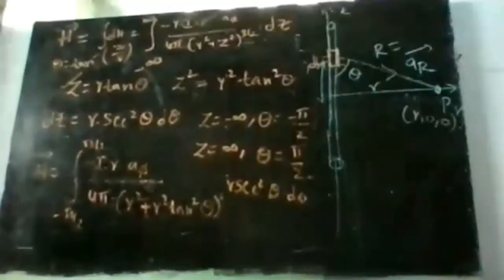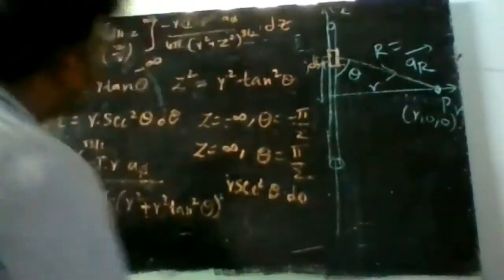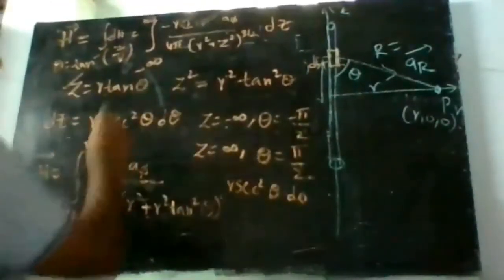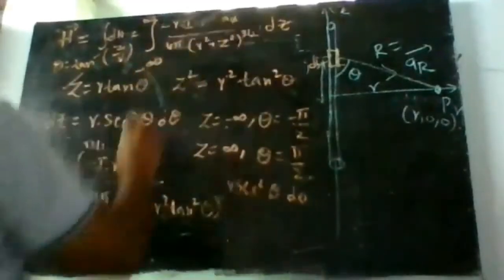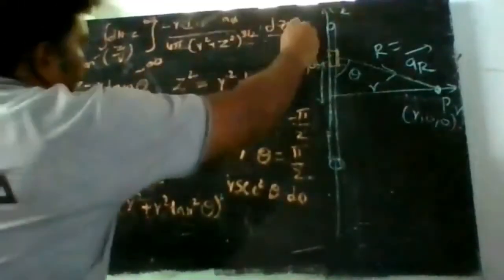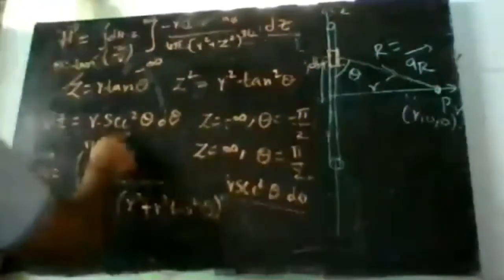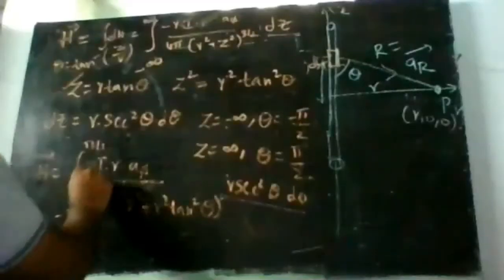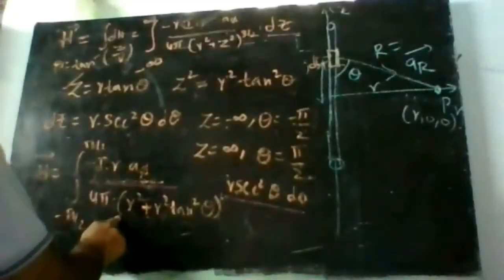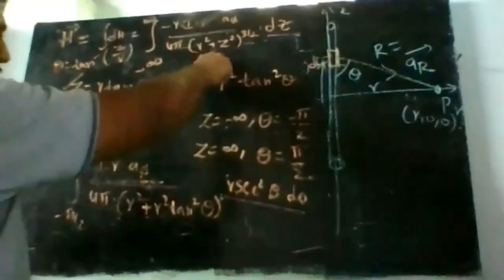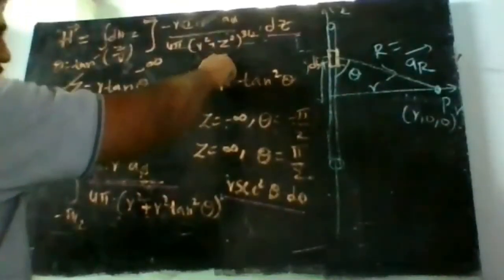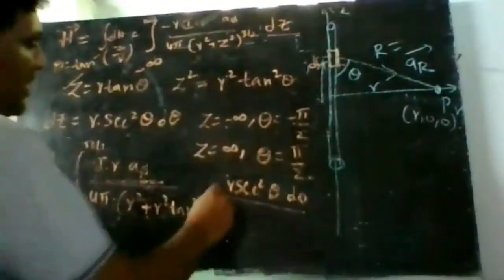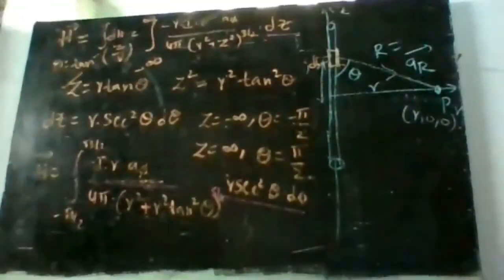Clear with this? I have put I as it is, constant. R is also put as it is, a5 is also put as it is. Instead of dz I write r secant square theta d theta, and the denominator 4 pi I have written as it is, whole power. R square I have written as it is, and instead of z square, r square tan square theta, whole power 3 by 2. This is the thing. Clear with this?